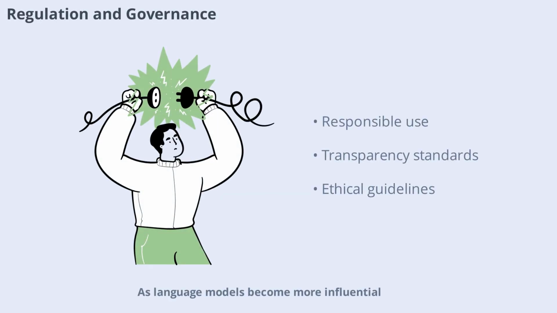As language models become more influential, governments and organizations are developing regulations and guidelines to ensure their responsible use. Issues such as transparency, accountability, and ethical standards are central to these efforts, shaping the future of language technology.